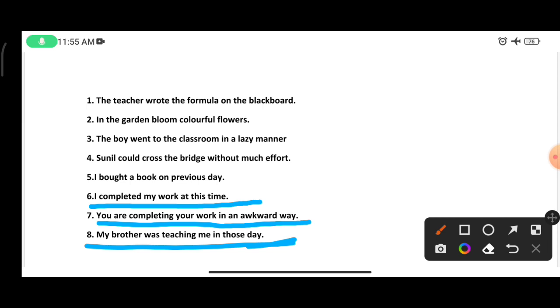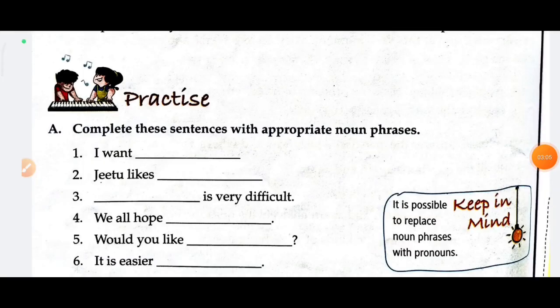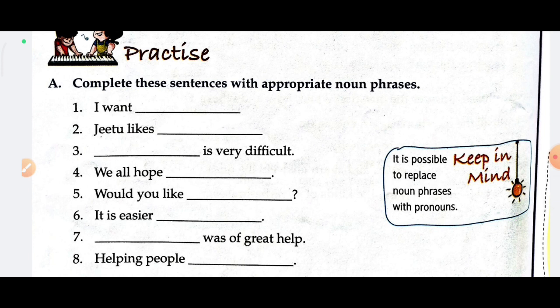Now the next book exercise is to complete these sentences with an appropriate noun phrase. You can see some blanks here, and we use the correct noun phrase to complete each sentence. The first option is: I want.